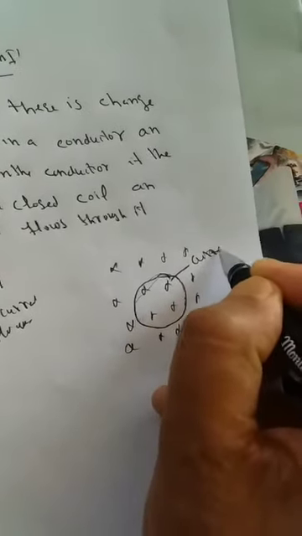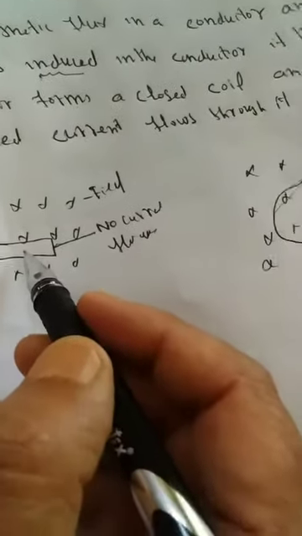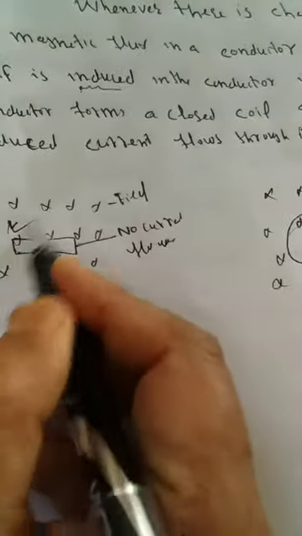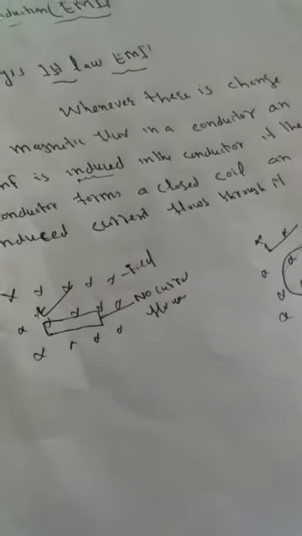Here current does not flow because this is not a closed coil. EMF is developed here also because the magnetic flux changes, but current flows only here. This is Faraday's first law. This phenomenon is called electromagnetic induction. When we change the flux, an induced EMF is developed, and due to this induced EMF a current flows through a closed coil. This whole phenomenon is called electromagnetic induction.